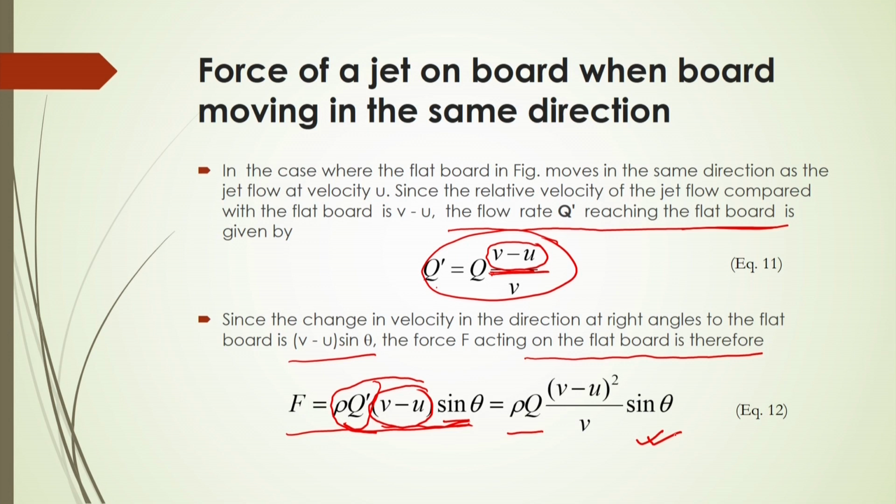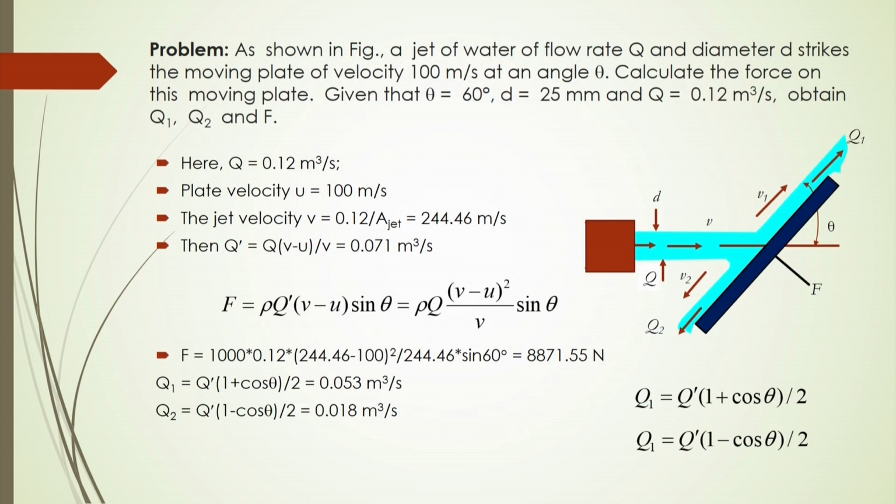So, from this equation number 12, we can calculate what the force should be if the board is moving in the same direction at a certain velocity. Let us do an example for this, as shown in this figure. Here this is the jet, and this jet is divided into two parts whenever it approaches this board, which is moving in the same direction at a velocity u.